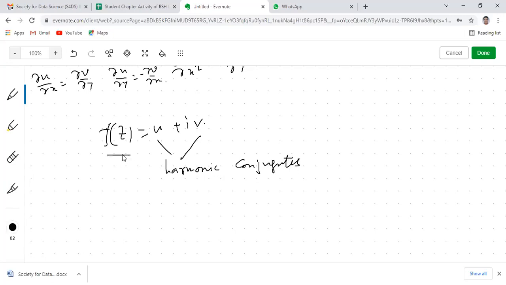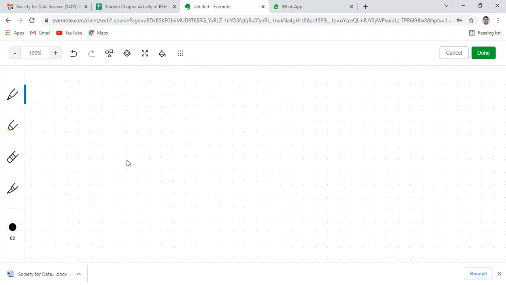So if f(z) is analytic, then for a function of a complex variable only, if u is known, then we can find out v, and if v is known, we can find out u. So that is the importance of the function f(z) being analytic, because in order to form a complex valued function, we don't require both the real and imaginary parts. If the real part is known and the function is harmonic, we can find the imaginary part. And if f(z) is analytic and v is known, then we can find out the real part. So in total there are three methods.